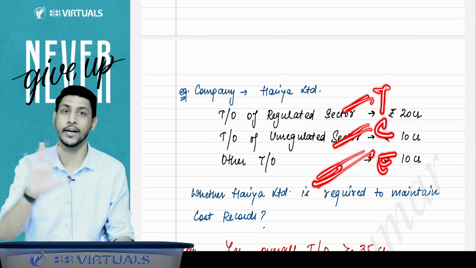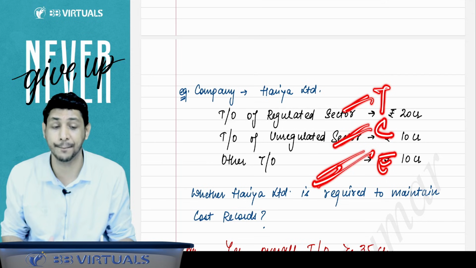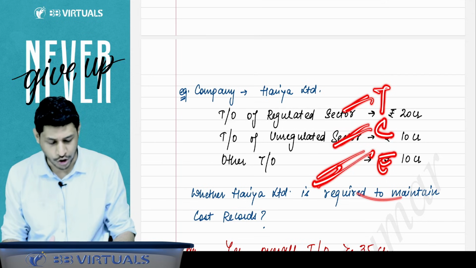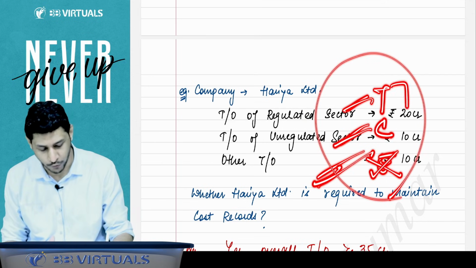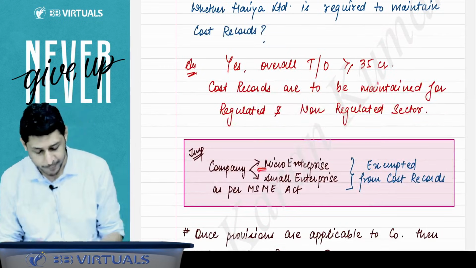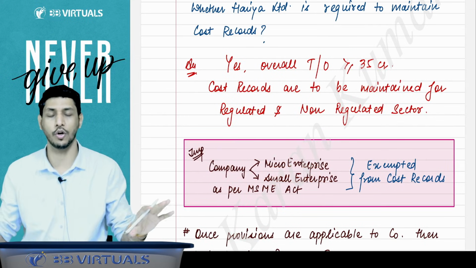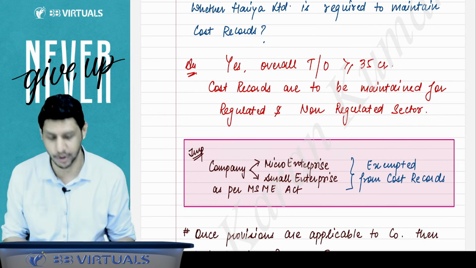So the company is required to prepare the cost records. Yes, the company is required to prepare the cost record. But whether the company will be preparing the cost record for all the three activities? No, only for these two activities you have to prepare the cost record. And if your company is a micro enterprise or a small enterprise as per the MSME Act, then you are exempted from the cost record. You are not required to maintain any cost record.